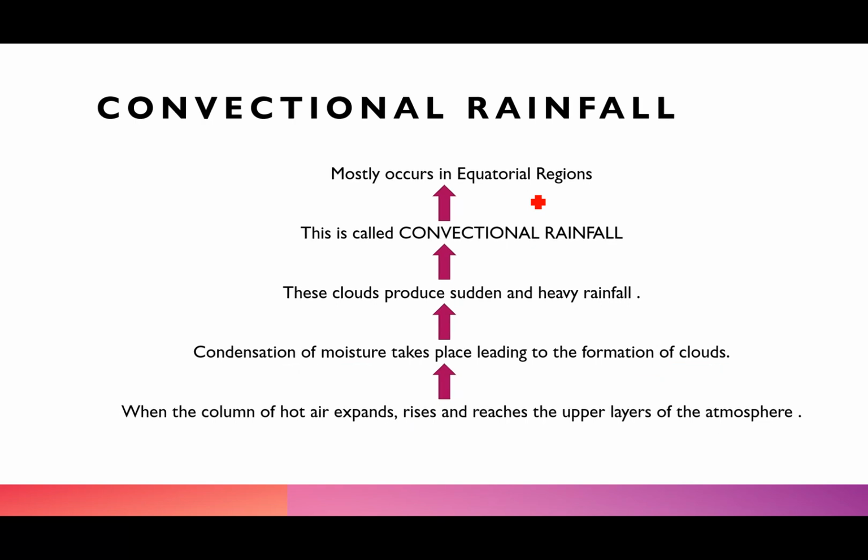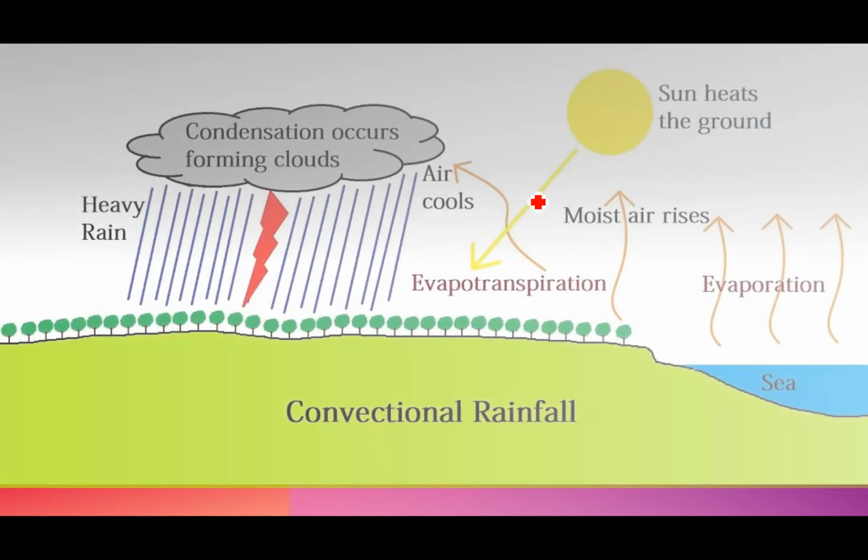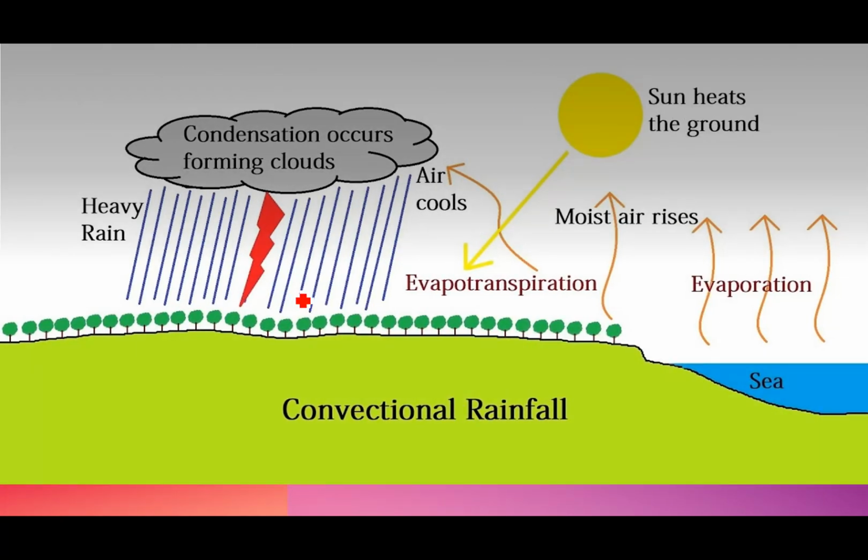So let's have a look at its diagram, right? So basically what happens is, as I told you, when it is hot, the sun gets the ground heated, so the air evaporates. Now air here is very cool, so it will condense. Condensation will take place. The moisture laden winds will eventually form the clouds, and when they cannot hold more moisture, that will result in precipitation, and that is the convectional rainfall.